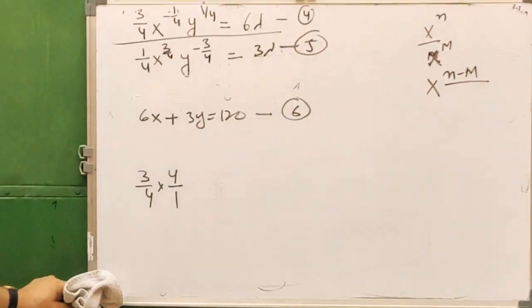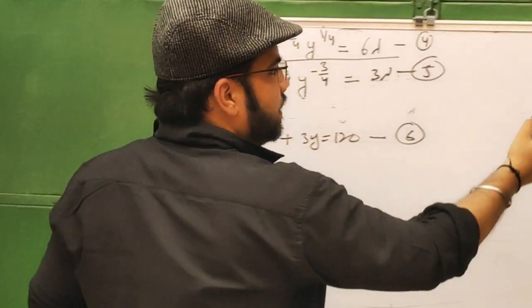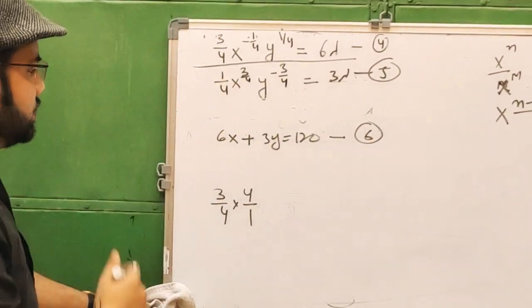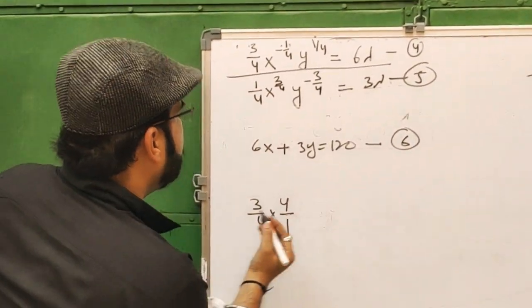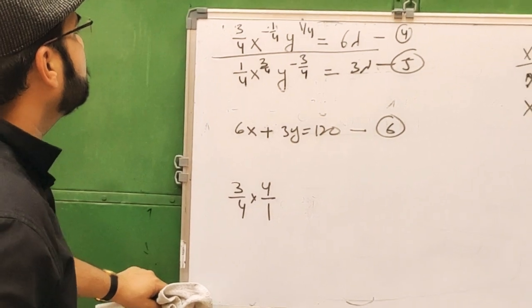This is the fundamental formula in mathematics which will be used in these power equations.